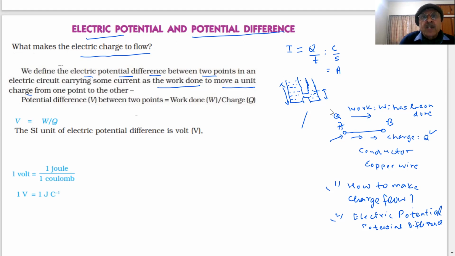And the symbol of this we represent by V. So what is V, students? V is the potential difference or the electric potential between the 2 points.